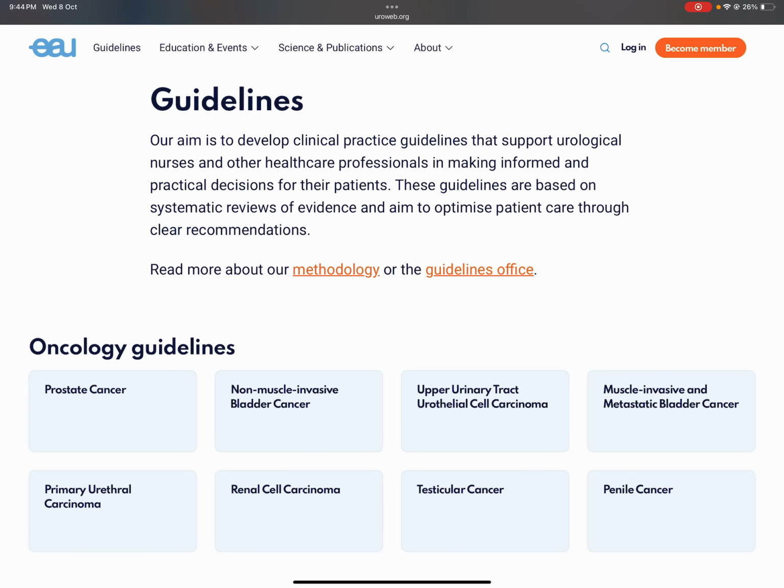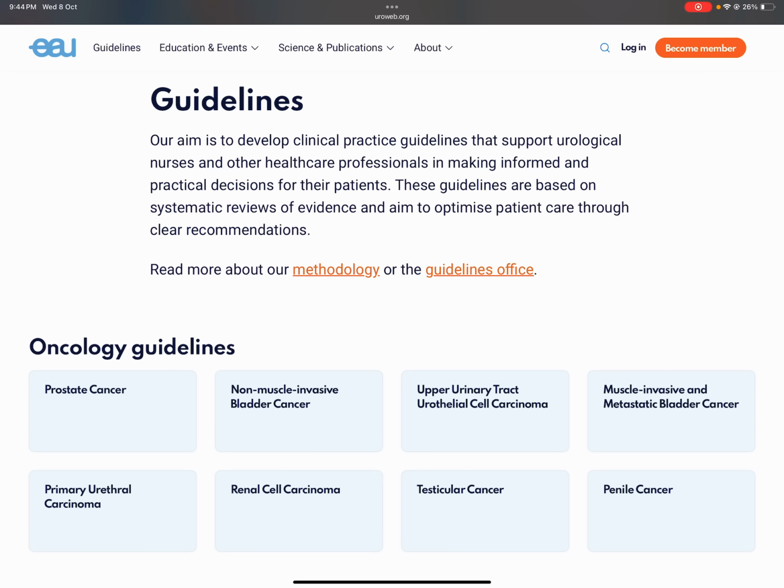on the internet. So just if you type EAU in the Google search box, you will be directed to the EAU guidelines. In the oncological guidelines provided on the EAU website, all kinds of guidelines regarding urological cancers can be found, ranging from prostate cancer to bladder cancer, as well as kidney, testicular, and penile cancers.